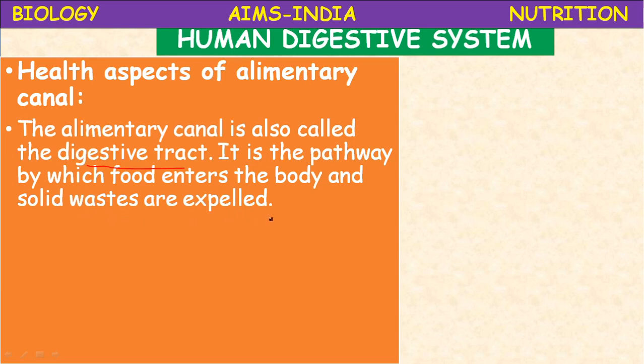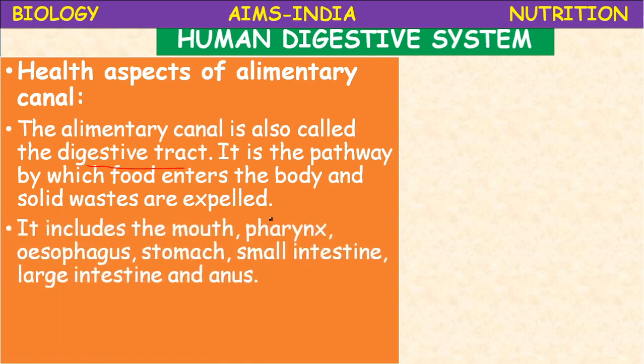It consists of the serial order of different organs from mouth to anus. It includes the main parts: mouth, pharynx, esophagus or food pipe, stomach, small intestine, large intestine, and the last part, anus.